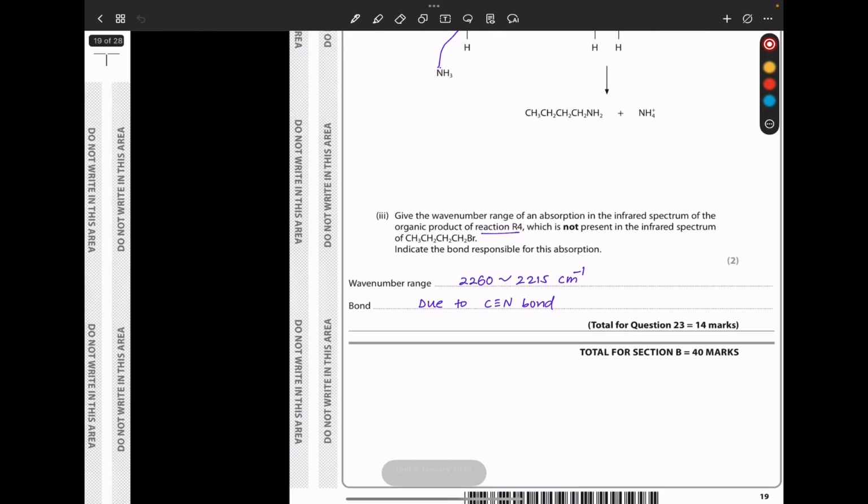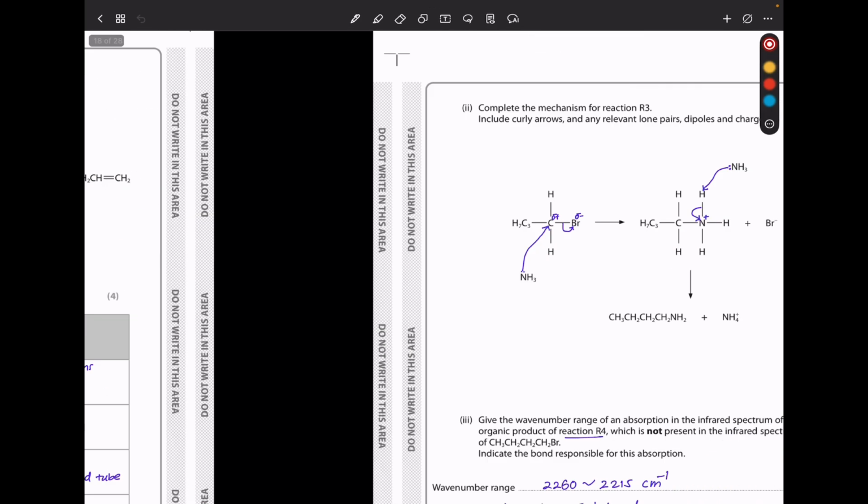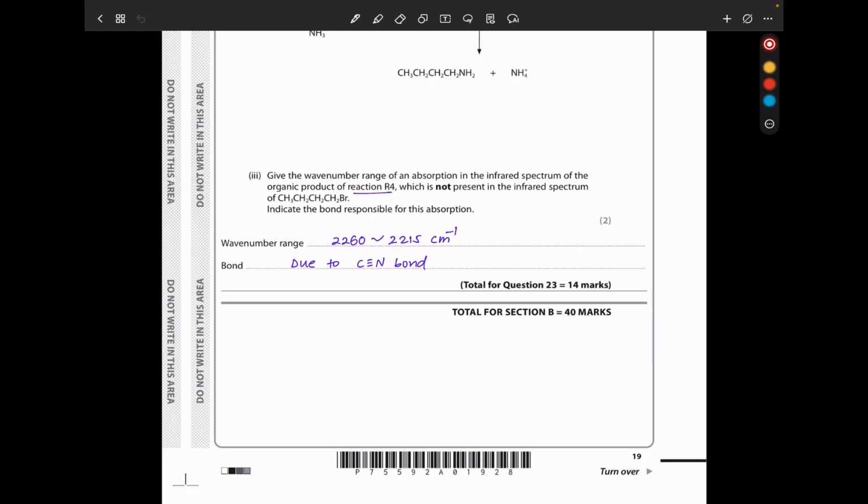Going back to the reaction, we can see the product from R4 is going to be a nitrile. It means the carbon-nitrogen triple bond is going to be present, so the wavenumber range should be 2260 to 2215 per centimeter, and this is going to be due to the carbon-nitrogen triple bond, because all the other bonds are present in the starting material except the carbon-nitrogen triple bond. So this brings us to the end of question 23. Let's continue to question 24.